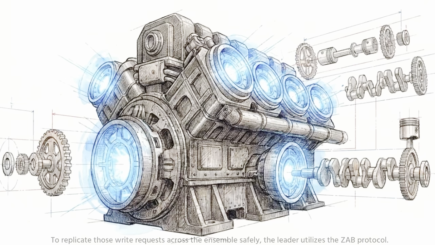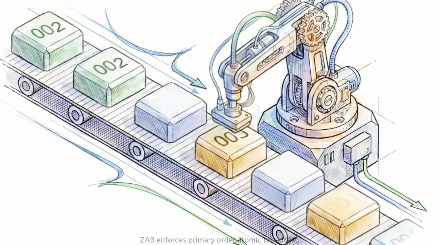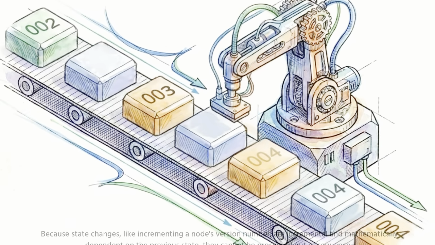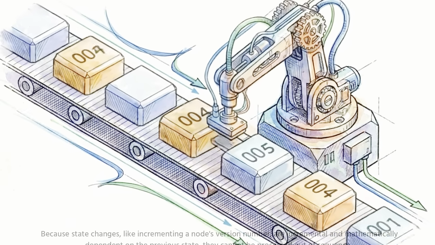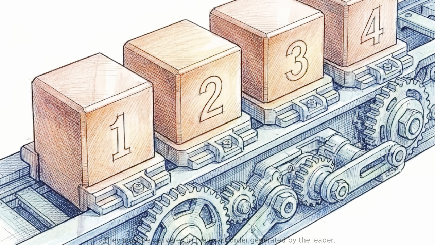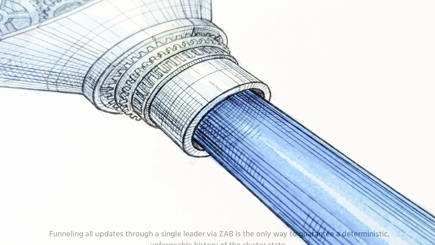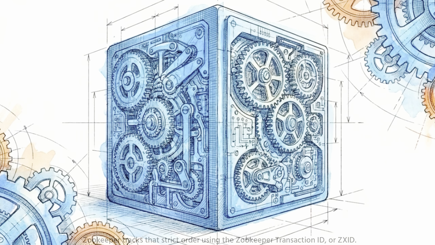To replicate those write requests across the ensemble safely, the leader utilizes the ZAB protocol. ZAB enforces primary order atomic broadcast. Because state changes, like incrementing a node's version number, are incremental and mathematically dependent on the previous state, they cannot be processed out of sequence. They must be delivered in the exact order generated by the leader. Funneling all updates through a single leader via ZAB is the only way to guarantee a deterministic, unforgeable history of the cluster's state. ZooKeeper tracks that strict order using the ZooKeeper Transaction ID, or ZXID.